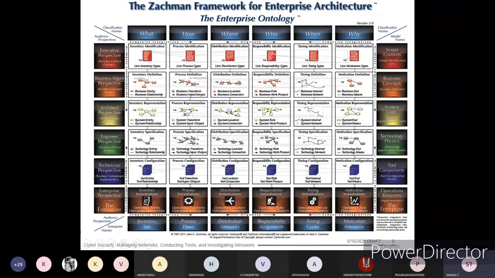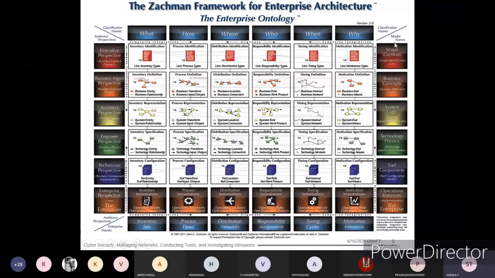All those things you can implement in your project presentation also. You can see what we are doing as a project, how we are going to do this, where we are going to do it, who has to do which part, when we are going to complete it, and why we are doing this. Motivation with respect to doing your project. Here also you can see with respect to business enterprises, with respect to audience perspective. Okay, that is why we are going to implement this product, that is related to why. Okay.